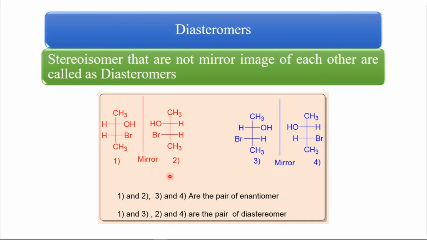For example, this 1 and 3 have different melting points, boiling points, and solubilities in a given solvent. Hence, molecules 1 and 3, and 2 and 4, are diastereomers of each other.